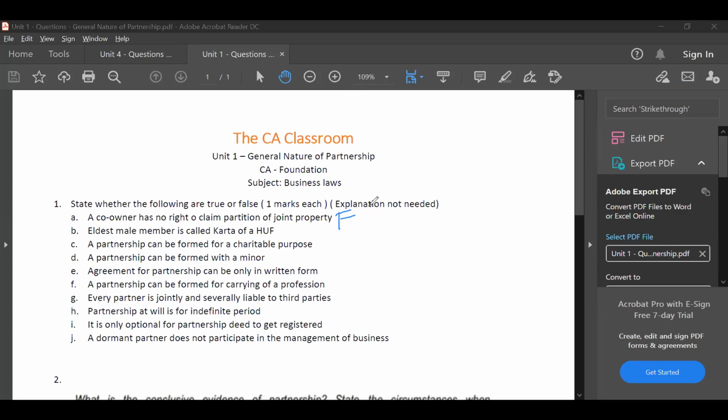Can you read the paragraph below the table? Joint Hindu family, one bold paragraph. The amendment in the Hindu Succession Act 2005.